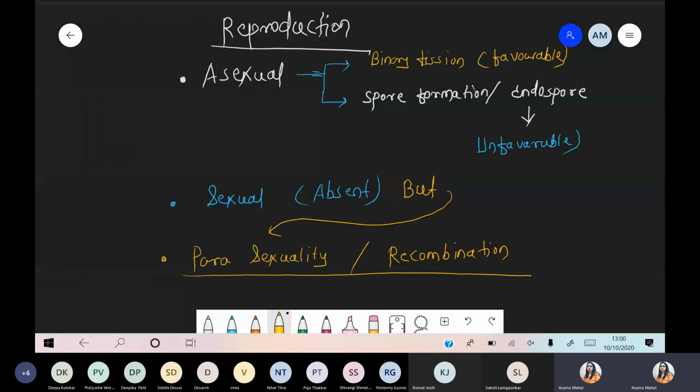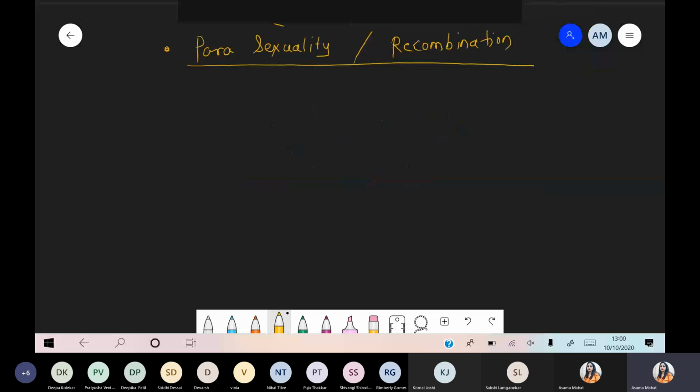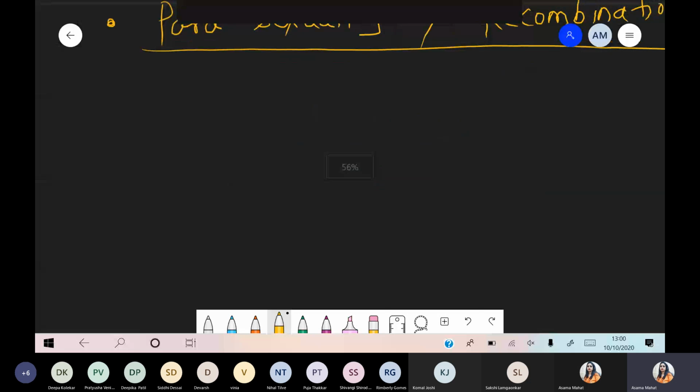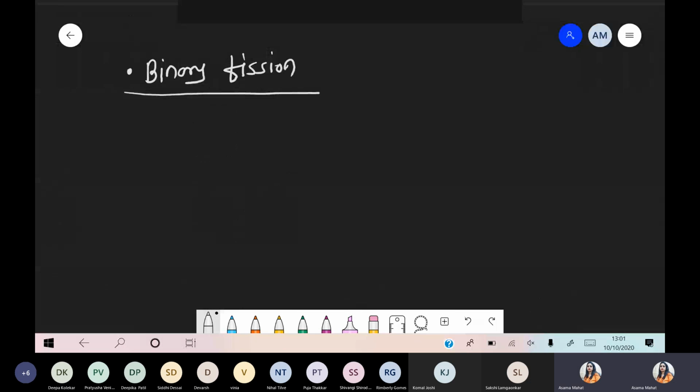Okay, chalo. So first of all, we are talking about asexual mode of reproduction, and we are taking one question. Write down the title. First one, we are talking about asexual mode of reproduction, and number one is binary fission. Binary fission is nothing but the division of a parent cell into two daughter cells under favorable conditions. Okay. So now what happens?